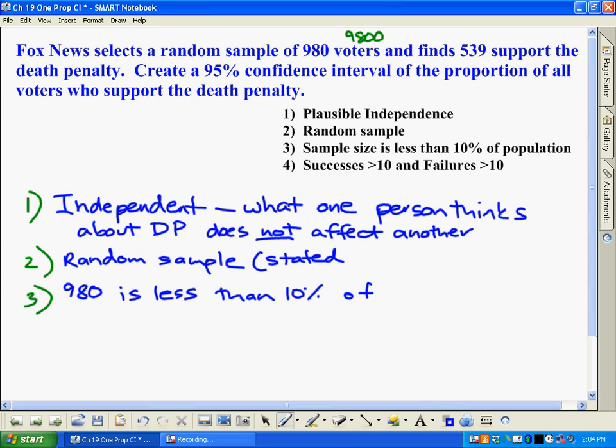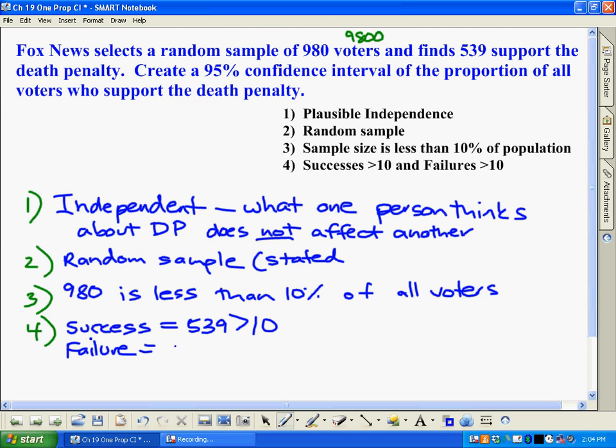And then our final one is to figure out successes and failures. The number of successes is already told to us in the question itself. We know 539 people said they support the death penalty, and that's obviously greater than 10. For failures, if you take the total number of people, 980, and subtract the 539, you wind up with 441, and obviously that is greater than 10. So we've met all the conditions, so now we can calculate the confidence interval.